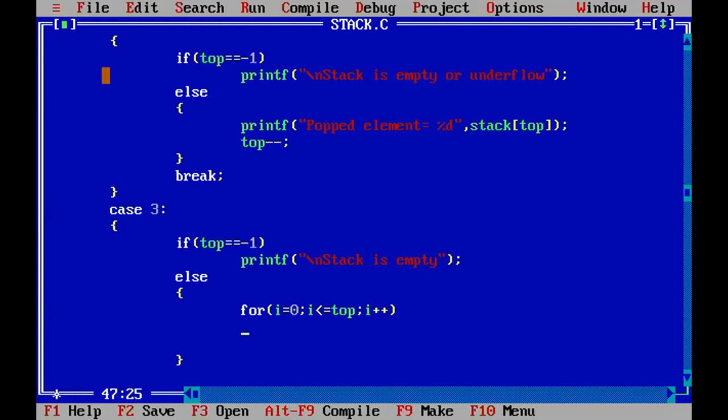Now here, for, printed. What will you print if the condition is true? Stack has elements. Not condition true. This is i less than or equal to top. So if this condition is true, then what are you doing?